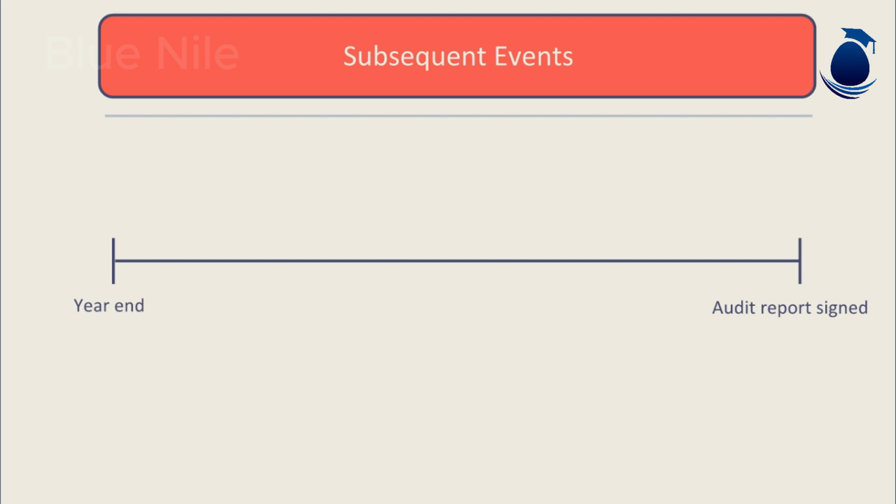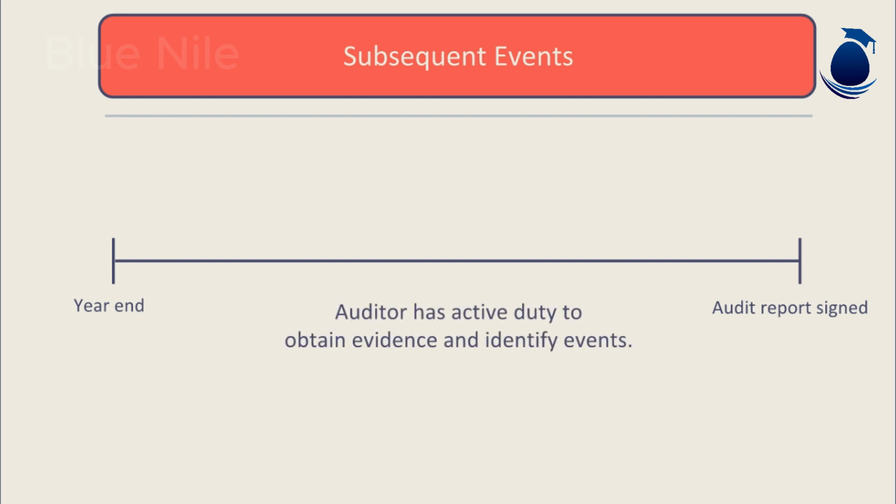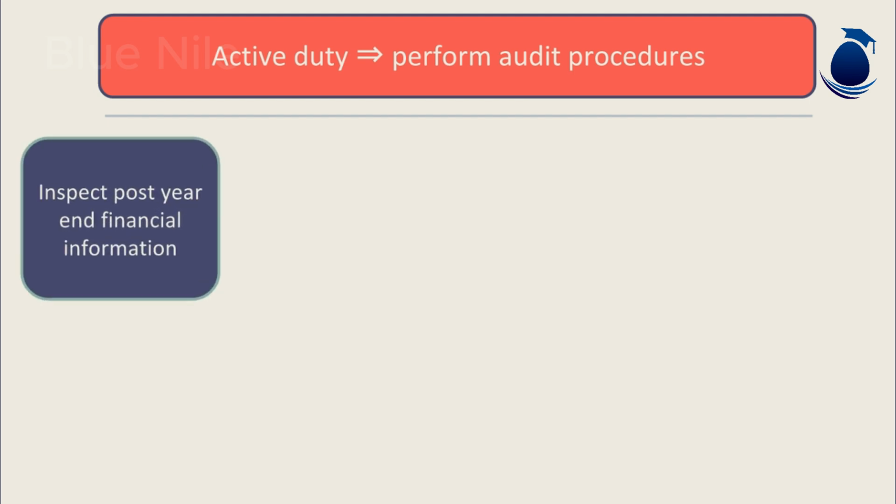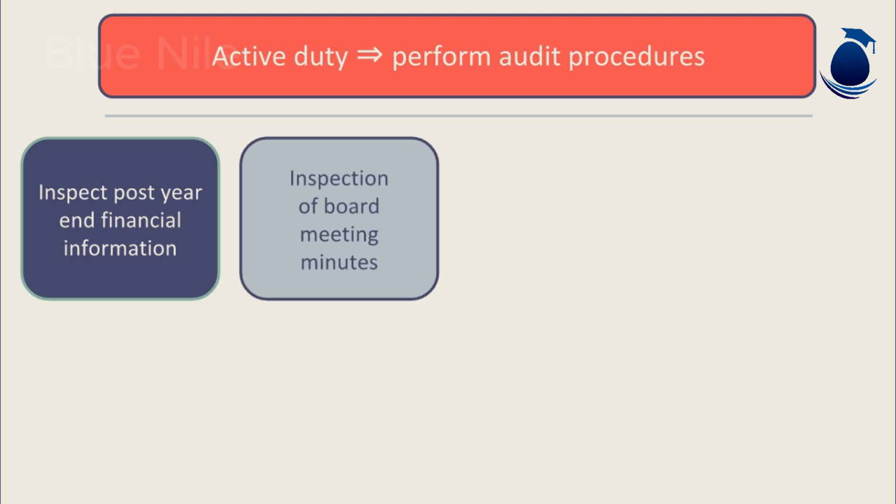During this period, the auditor has an active duty to obtain evidence and identify events which may need adjustment or disclosure in the financial statements. Having an active duty is to perform audit procedures. Examples of typical audit procedures carried out are inspection of post-year-end financial information, for example, management accounts. This may identify significant changes to performance that may need to be communicated to the users. Inspection of board minutes of meetings held since the year-end. These may identify significant events that may have not been included within the financial statements.